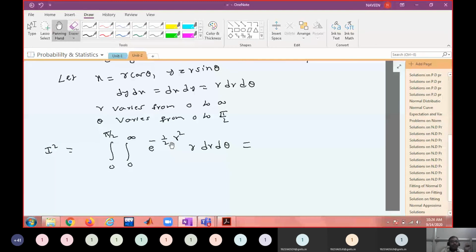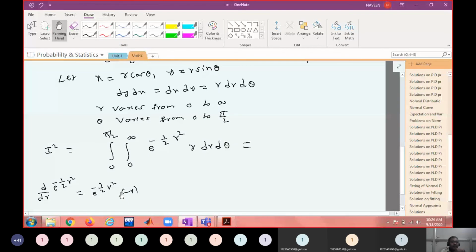What is the derivative d by dr of e power minus 1 by 2 r square? It is e power minus 1 by 2 r square into minus r. Am I right or not? Minus is there.